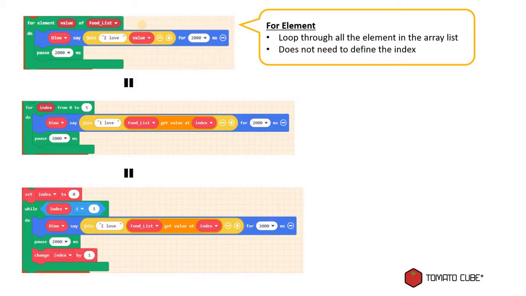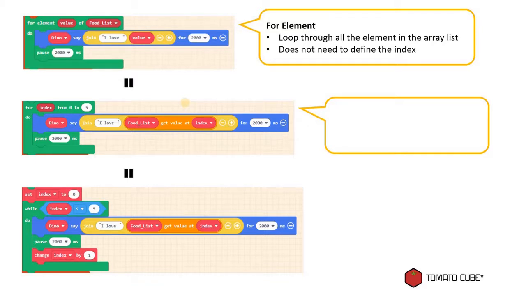And the advantage of using that is we don't have to define the index number as we go through each iteration. So automatically when we say for element value of food list, it will iterate through the entire array list. So if we want to have a loop that goes through an array list, this will be a perfect option. However, there is also time that you do not want to loop through an entire array list. You might just want to go through the first 3 items inside the array list, or sometimes you just want to have a counter or index that go from number 0 to a certain number.